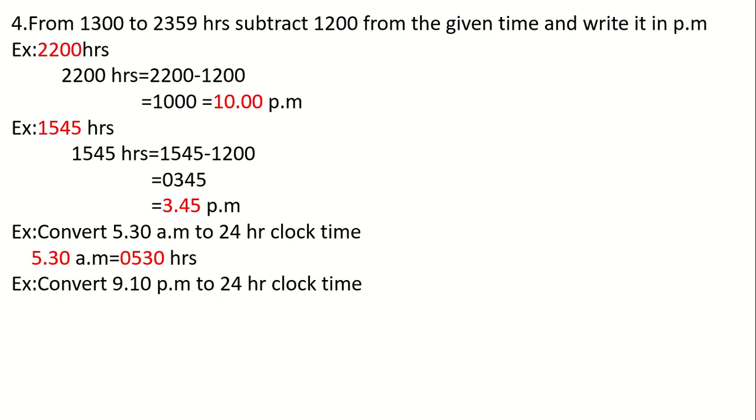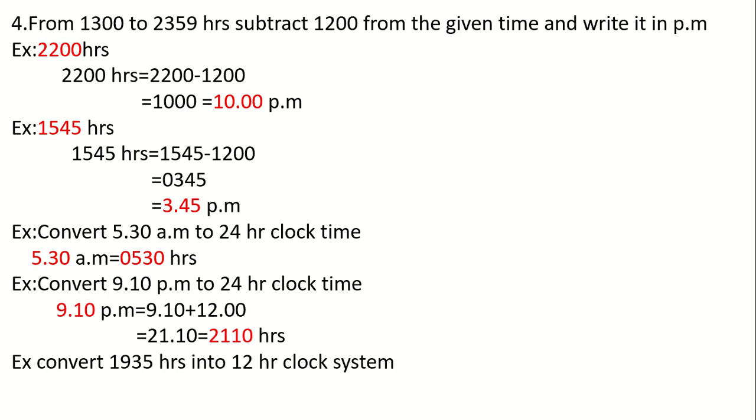Now, we will convert 9:10 PM to 24 hour clock time. How will you convert? From 1 PM to 11:59 PM, what do we have to do? We have to add 12 to the given time. Here the time is 9:10. So, if we add 12 to it, we will get 2110. So, the time will be 2110 hours.